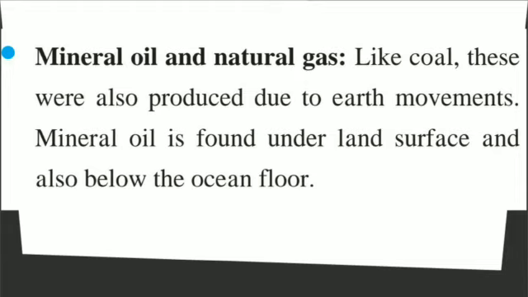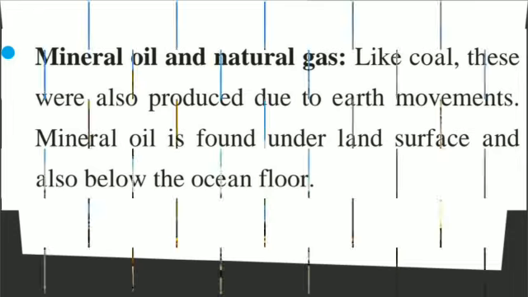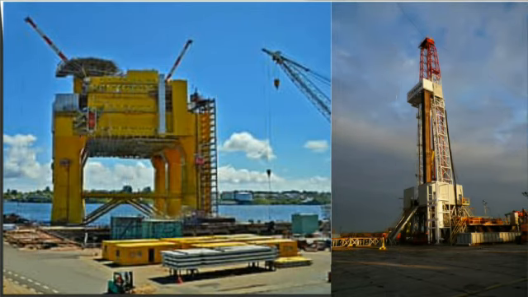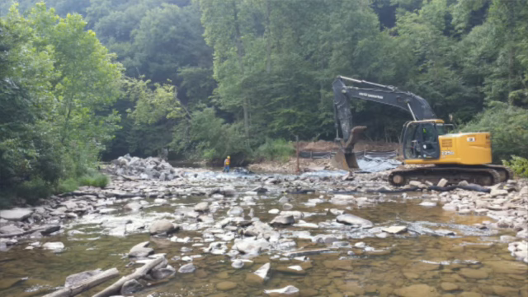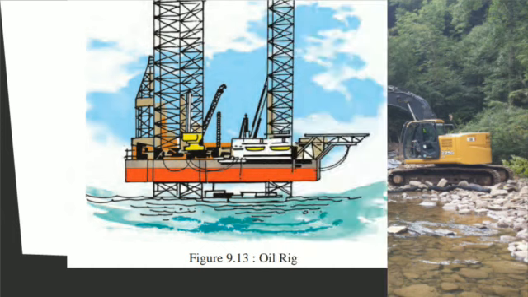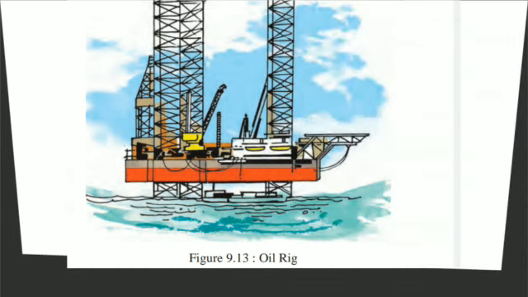Now we are going to see mineral oil and natural gas. Like coal, these were also produced due to Earth's movement. Mineral oil is found under land. Here you can see, under the land we can find mineral oil and also natural gas. We can also find natural gas and mineral oil below the ocean floor. Under the water bodies also we can get these. Here you can see figure 9.3, an oil rig, by which we can take out mineral oil from the oceans also.